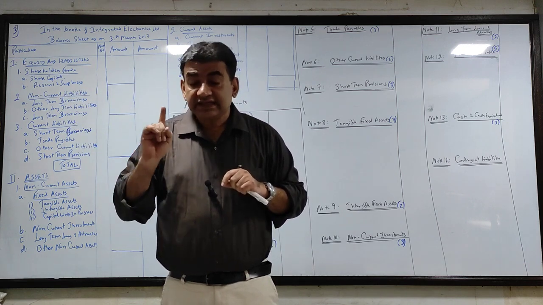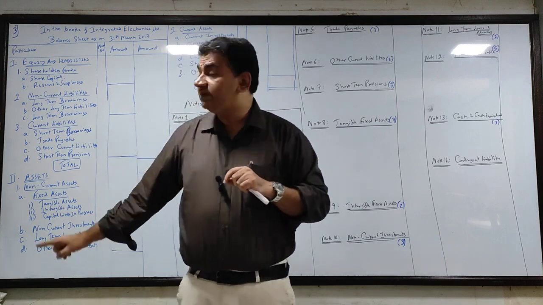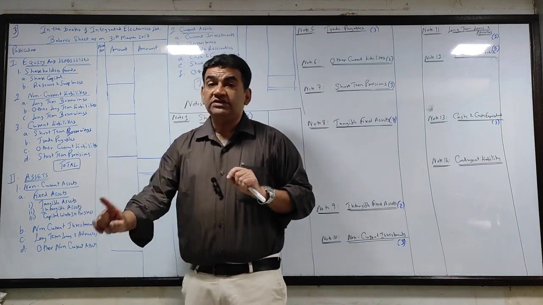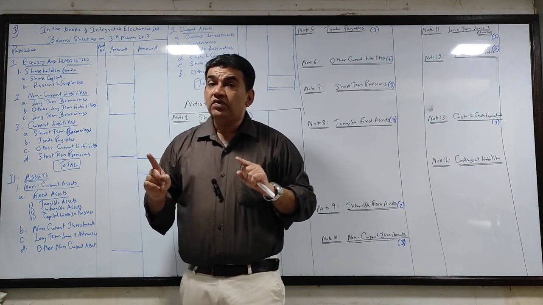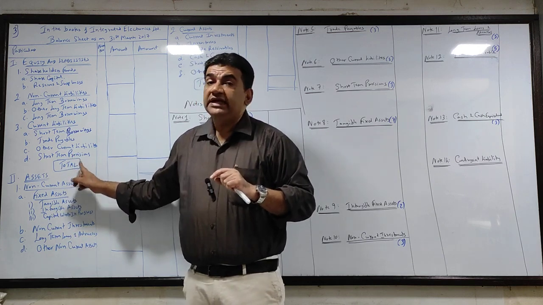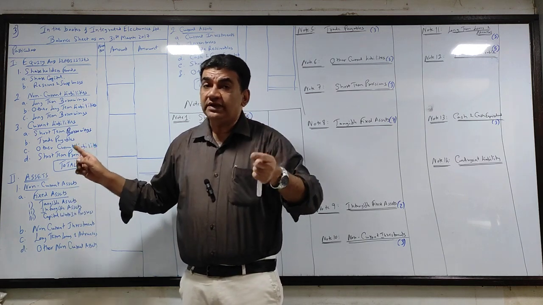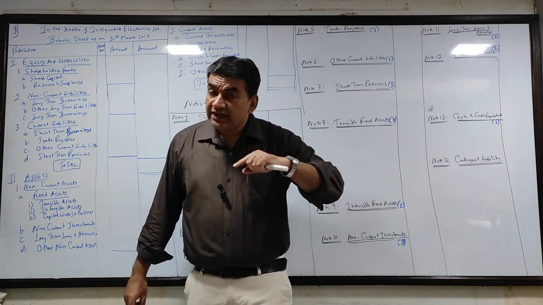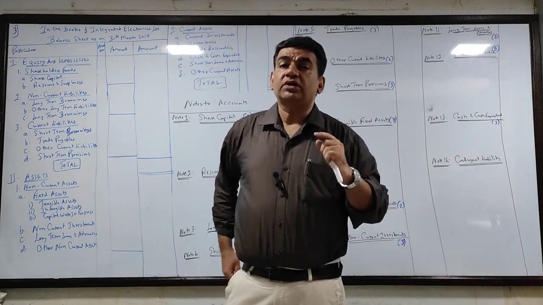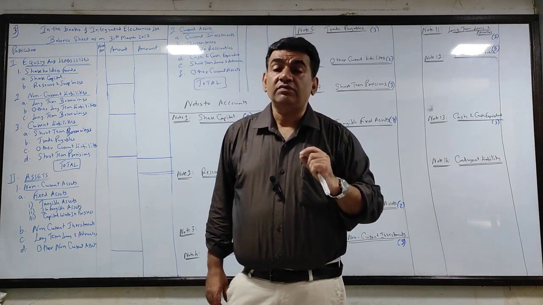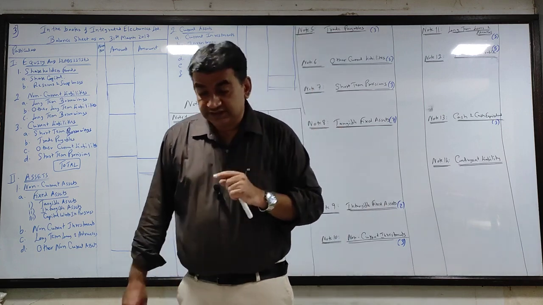Provision for tax. Provision for tax will be a part of short-term provisions. Advance tax. Now listen. As I told you, advance tax will be deducted from short-term provisions. If advance tax was more, then it would have gone in short-term loans and advances. But because provision is more, it will be deducted. The advance tax will be deducted from short-term provisions.